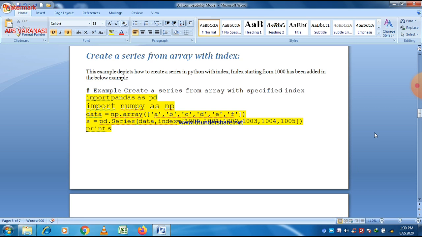So s will be printed with different index values. In the previous case there is a default index value, but in this case there are some index values given here: 1000, 1001, 1002, 1003, 1004, 1005. These are the different index values given to a, b, c, d, e, f, each data element of a series.